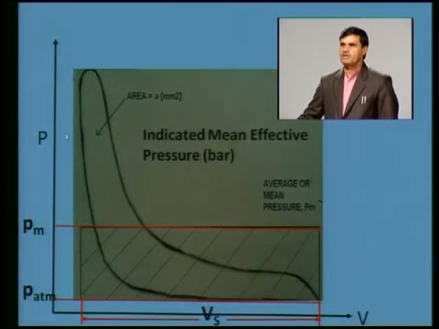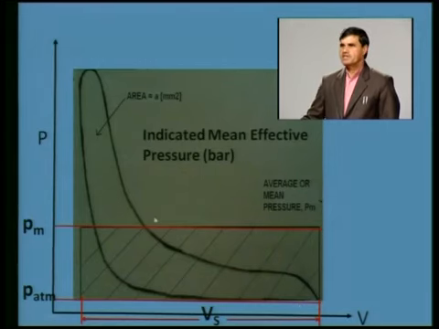Here, on the pressure volume diagram, the upper part which we have shown during compression and expansion, if I plot a rectangle equal to the area of this pressure volume diagram, the x axis of this rectangle will be volume, the y axis will be pressure, and the reference pressure is atmospheric pressure.